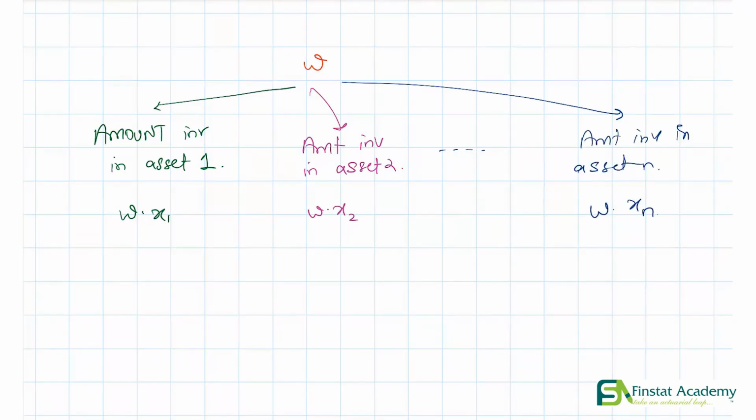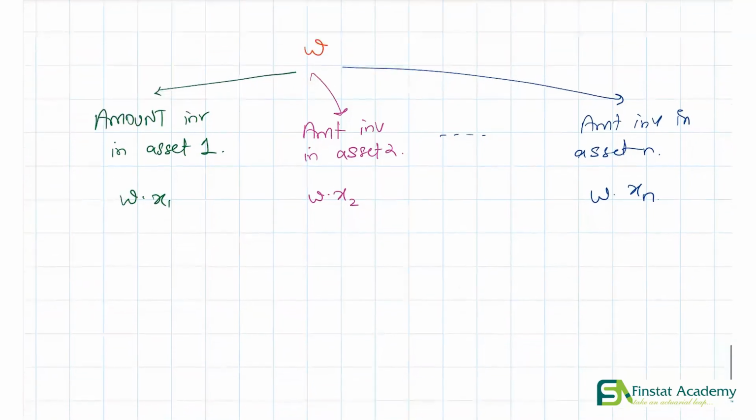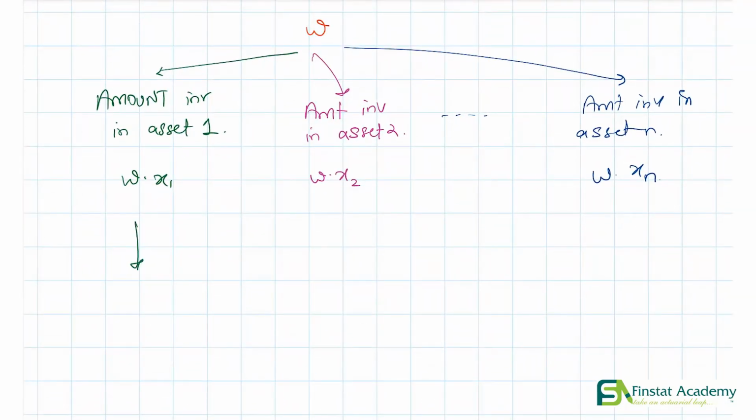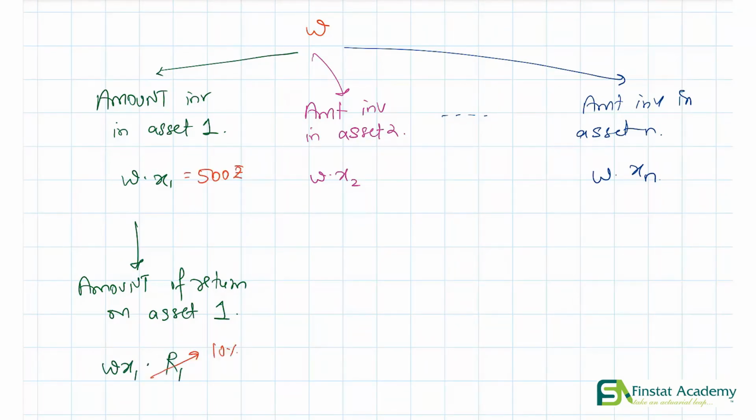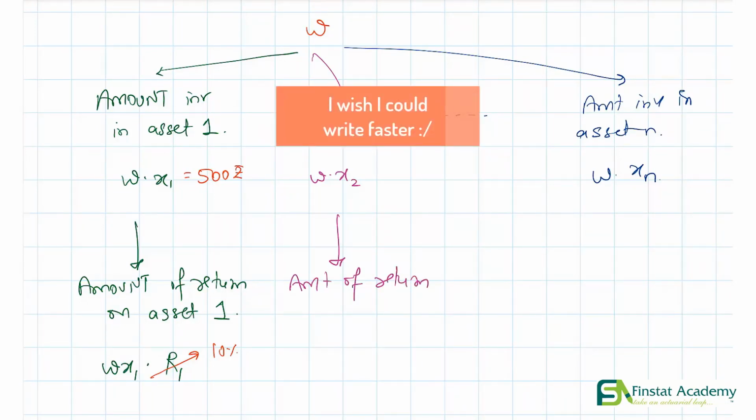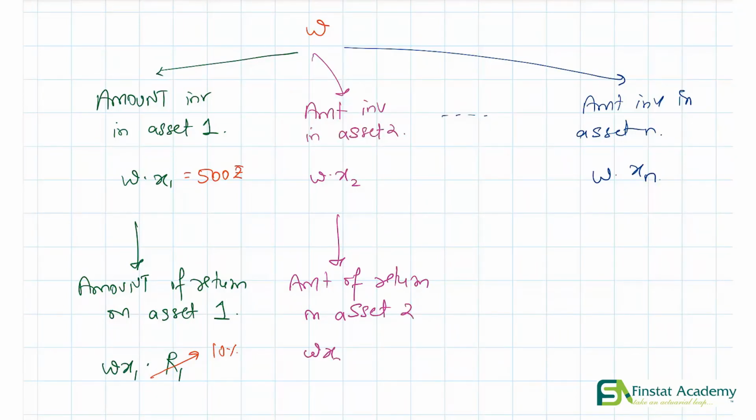Now we also know that R1 is the percentage return on the first asset. So if R1 is a percentage return, what will be the amount of return on asset 1? Well, if you think about it, that will simply be the amount invested in asset 1 times the percentage return. Okay. So similarly, the amount of return on asset 2 will be what? The amount invested in asset 2 times the percentage return on asset 2.